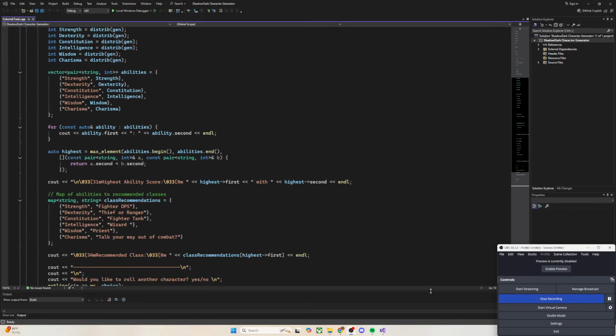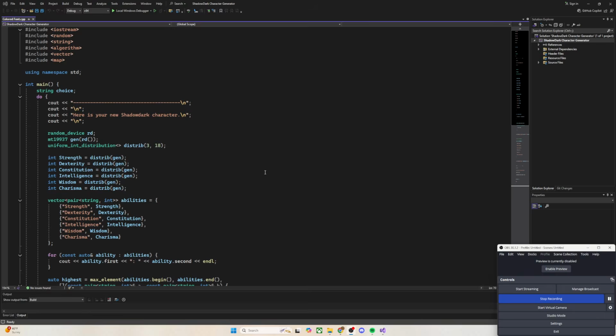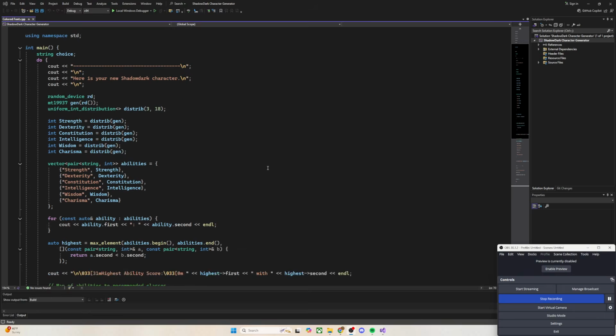And even right now, as I'm recording this, I've only been aware of C++ code for about 2.5 weeks. So this is still all pretty new. This next program I called Shadow Dark Character Generator because my friends and I have been playing the tabletop RPG Shadow Dark, which is pretty cool. But the way that you develop a character is a little different than in normal D&D, and you tend to die more often in Shadow Dark. So I was like, I wonder if I could make something quick to roll up a character.